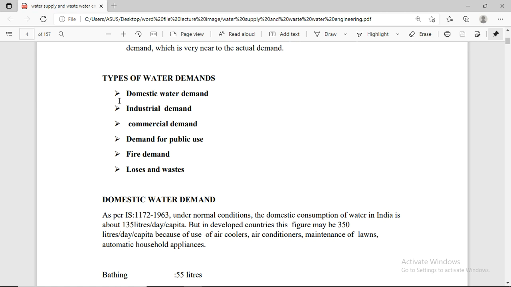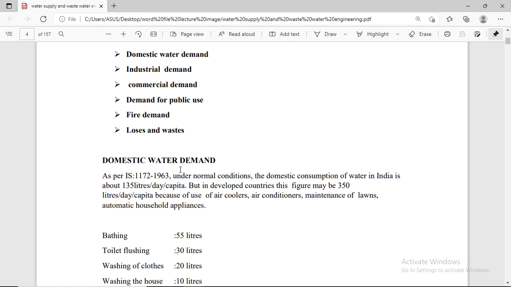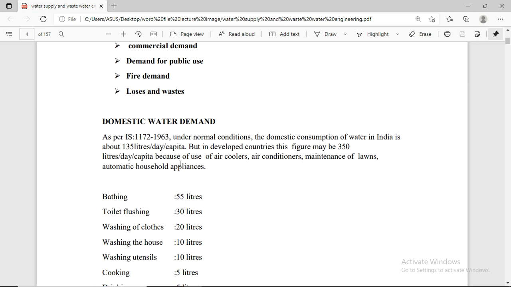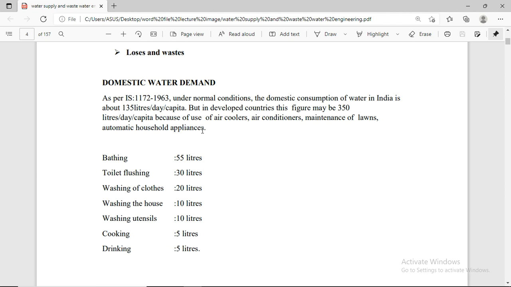First is the types of water demand: domestic water demand, industrial demand, commercial demand, demand for public use, fire demand, and losses and waste. When we are discussing domestic water demand, the first thought that comes to mind is how and how much water we use for domestic purposes: bathing, toilet flushing, washing of clothes, washing of the house, washing utensils, cooking, drinking.